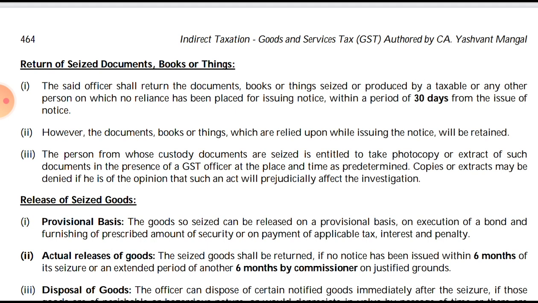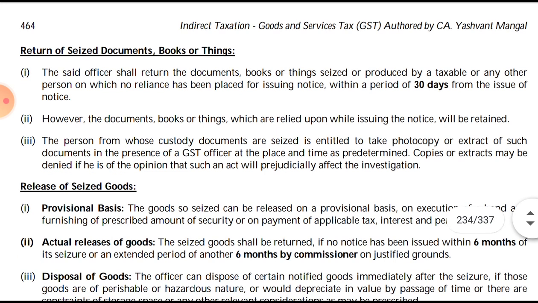However, the books, documents, things which are relied upon while issuing the notice will be retained. That means the ones on which they have placed their reliance, they will retain till the entire investigation and inspection is over.